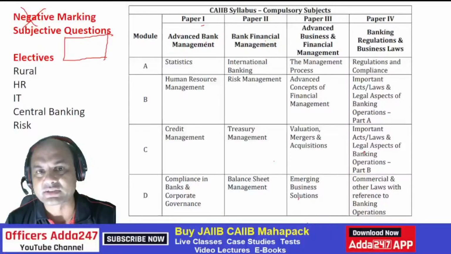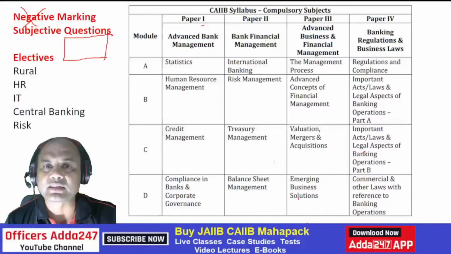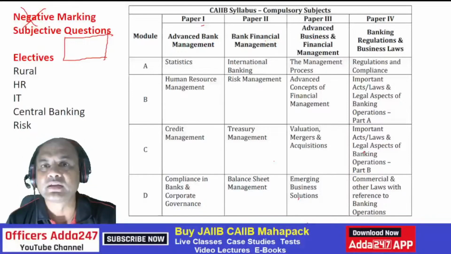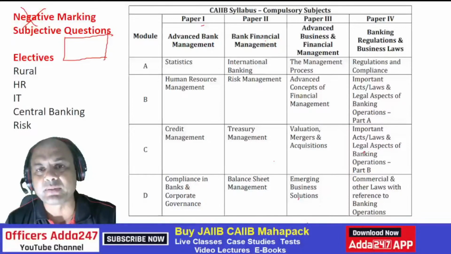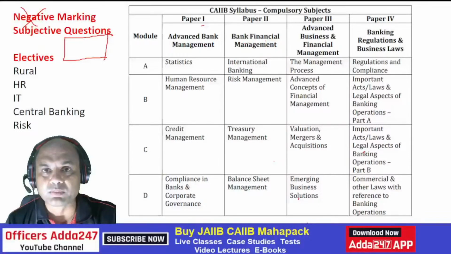Now coming to the subjects ABM, BFM, ABFM, BRBL. Remember, 3 of them are purely numerical based: ABM, BFM and ABFM. Purely numerical means we'll have at least 30 to 40 marks of numericals in ABM and BFM and at least 20 marks of numericals in ABFM. In legal, there are no numericals as such. So you have to focus on numericals and case studies.